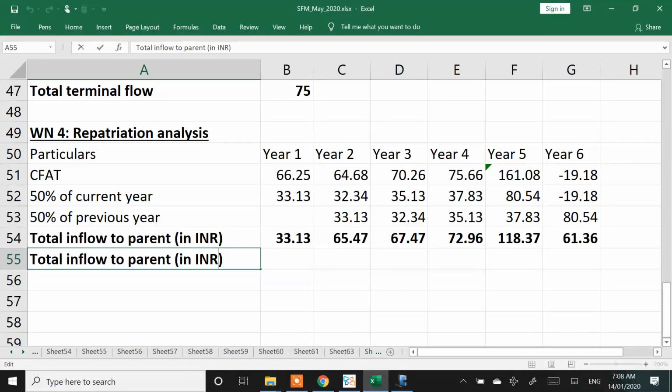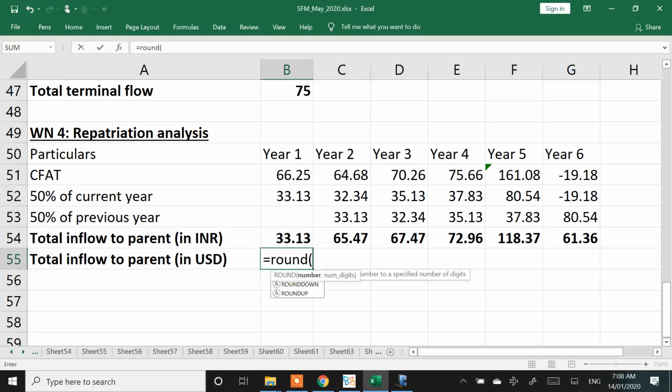I want you to convert this in US dollar before calculating taxes, because finally the calculation has to be done in terms of US dollar. Four decimal computation.